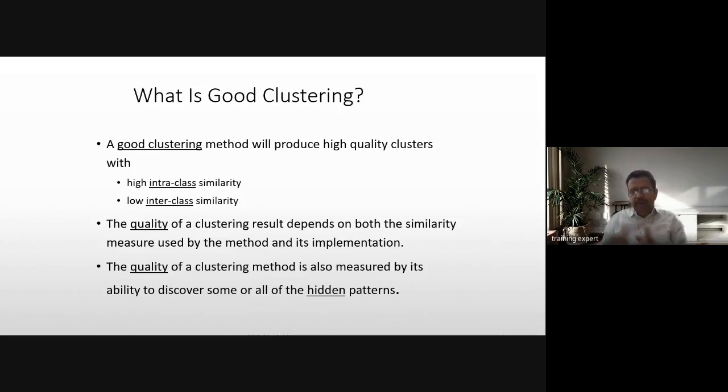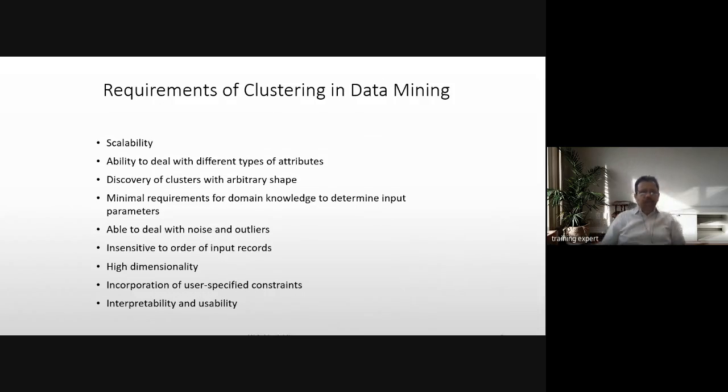If you have massive data, looking at the data you will not be able to identify anything, but by doing a clustering analysis, you are able to identify different clusters, and then those hidden patterns can be very well cleared. The requirements of clustering in data mining are scalability, ability to deal with different types of attributes, and discovery of clusters with arbitrary shapes. So clusters can be of arbitrary shape. Then minimal requirements for domain knowledge to determine input.